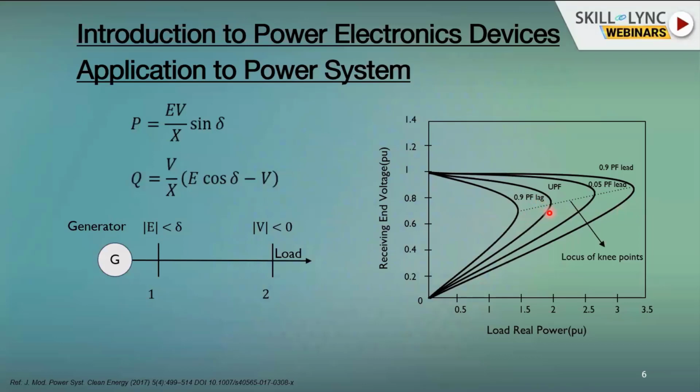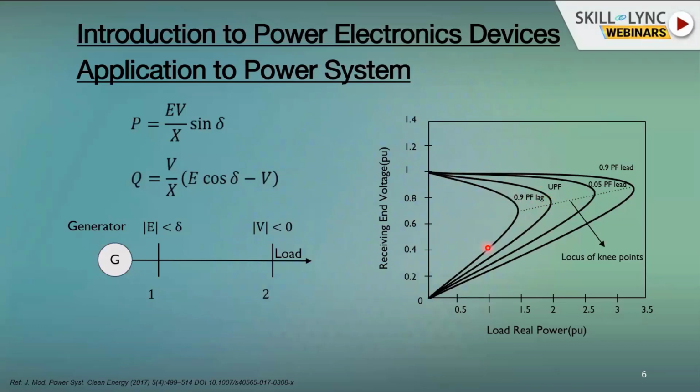Say the load is at unity power factor, which means that the load connected at bus 2 is operating at unity power factor. Let us assume there is a change in load. As the load keeps increasing, we can see that the voltage profile, which was supposed to be at 1 per unit, starts reducing. At one point there is a single point, after which the curve drops back. This is the knee point, beyond which the system becomes unstable. So this is the area of voltage instability, and above this is the voltage stable region.